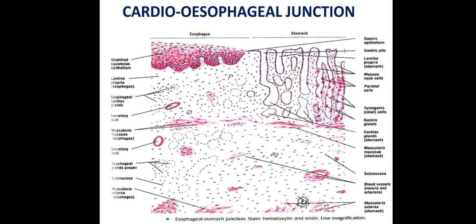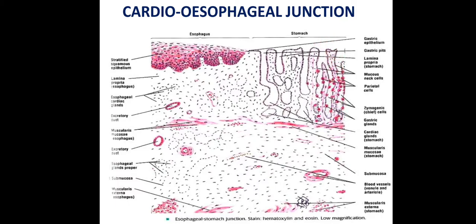You can see this is the esophagocardial junction, where you can see the ending of the esophagus and the starting of the stomach here. So you can see that is the stratified squamous non-keratinized epithelium, and then it is converted into a gastric epithelium, which is columnar epithelium. Here you can see lamina propria, but here gastric pits are present, and this is the kind of arrangement in the proper GI tract. So it is the esophagocardial junction, which shows both kinds of arrangement, esophageal and stomach.